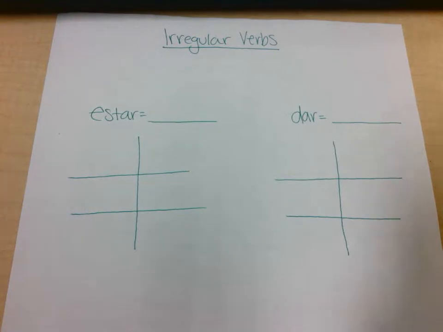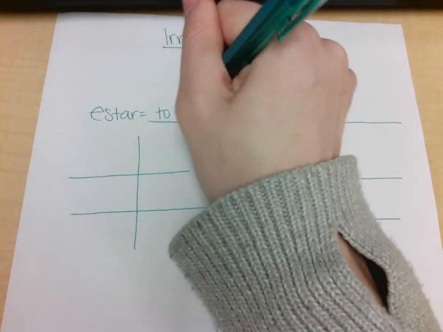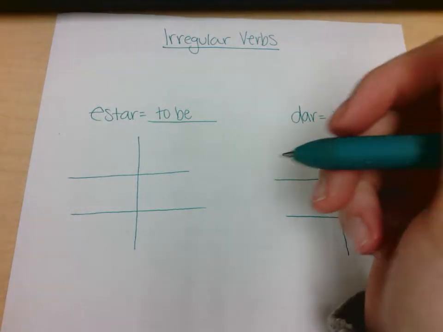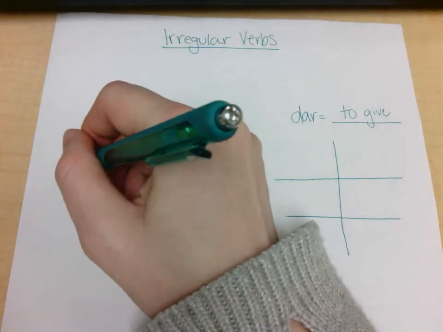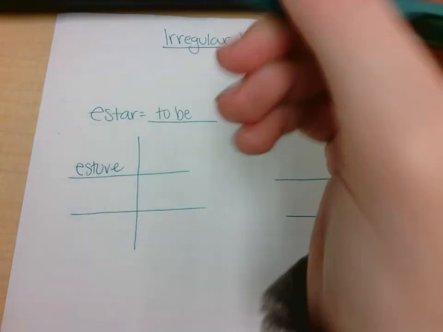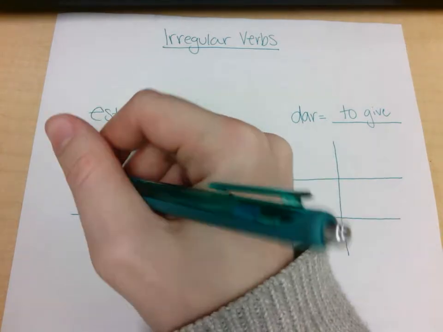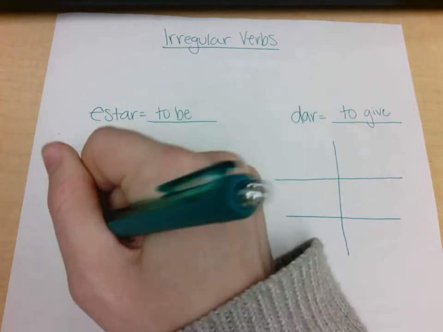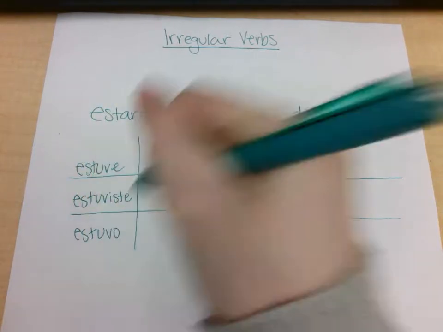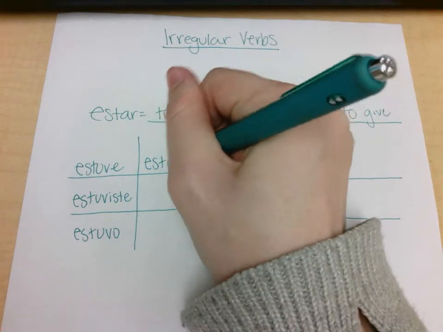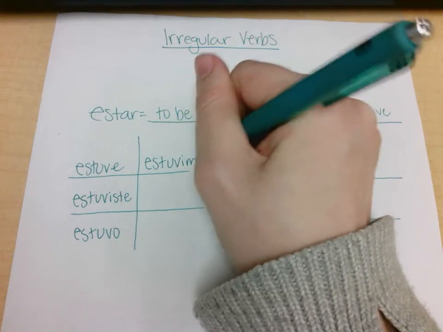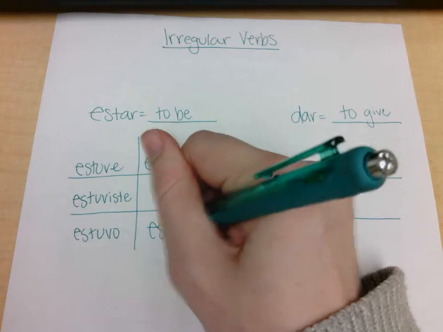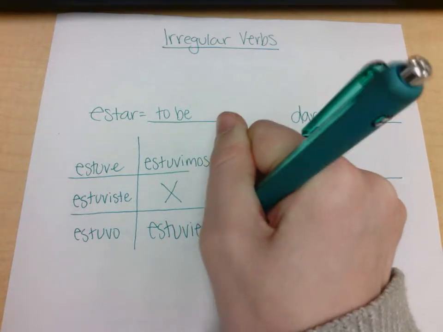Just as a reminder, estar means to be, and dar means to give. These are going to be totally irregular in the preterite tense. So we have estuve with no accent mark, e-s-t-u-v-e, estuviste, estuvo, estuvimos. We're going to skip over the vosotros, and then we have estuvieron.